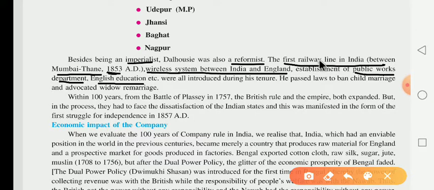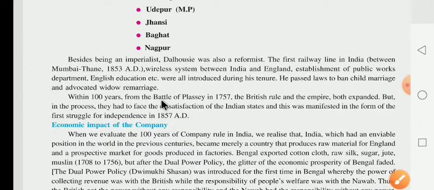Which activities? First railway line Mumbai to Thane in 1853. Then the wireless system connecting India and England. Then the Public Works Department, and English education was also started. All were introduced during his tenure. Tenure means uske karyakal mein. He passed the law to ban child marriage and advocate widow remarriage.